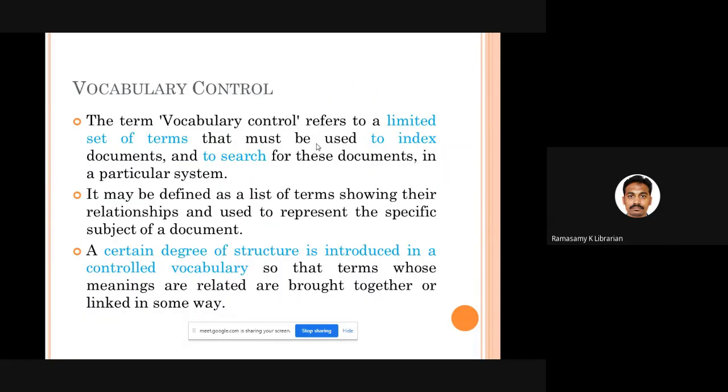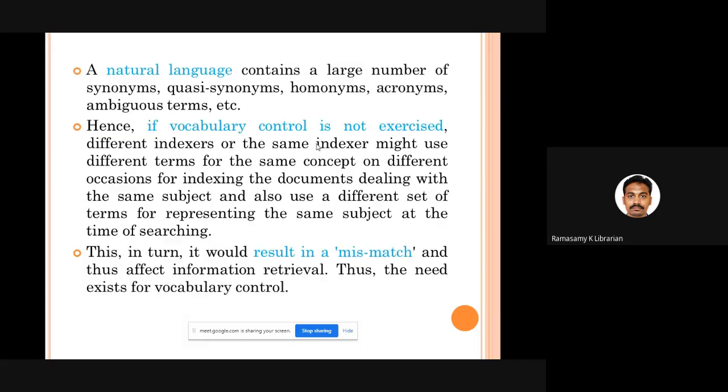Fine. The last one is vocabulary control. I told you in cataloging, we cannot use any word just like that. You should be able to have control over the terms that you are using in your library cataloging. For that purpose, you will have a well-structured and authorized list of master terms. This list of master terms that should be used by you in rendering your authors and rendering your subjects is called vocabulary control. Why do we need vocabulary control? What is the problem? If I use my own natural language, what will happen?